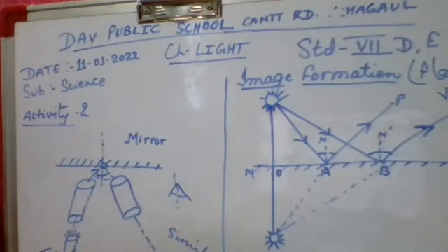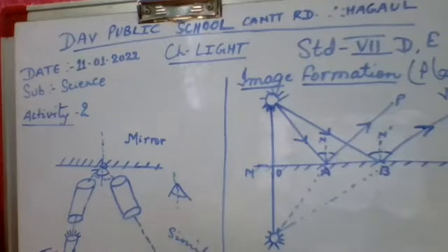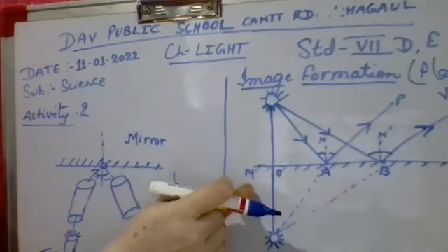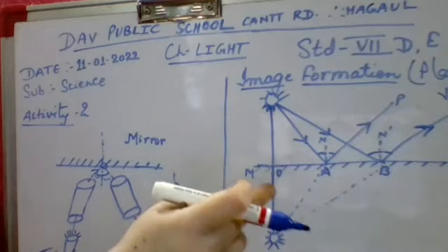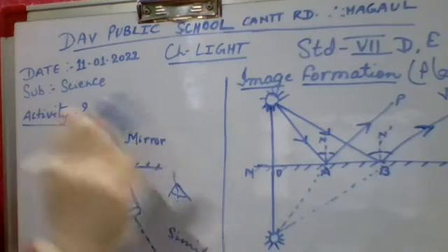Like when we stand in front of a plane mirror, our image is formed, but we cannot see where that image is being formed. So if you have this concept with this diagram, then you can say that the image will be formed behind the mirror. So let us see.